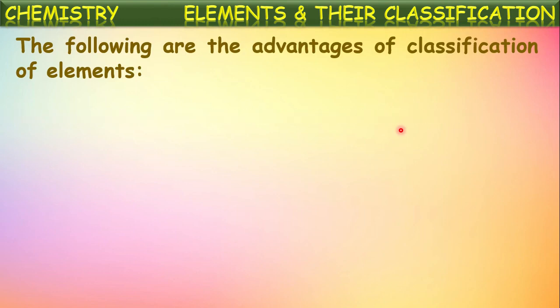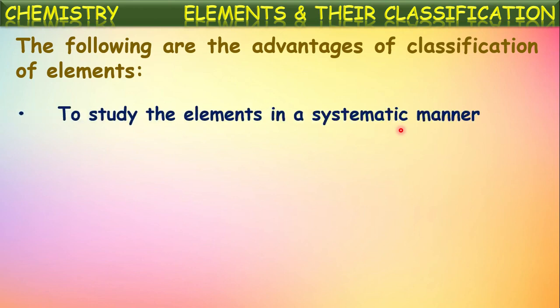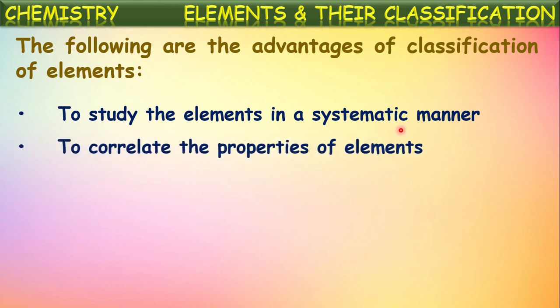Now let us see the advantages of classification of elements. We have seen the necessity for the classification of elements. By the classification, what kind of advantages are there? How did it become easy to remember the properties? To study the elements in a systematic manner, the classification made it easy to remember this and to correlate the properties of elements. By the classification, we can correlate the properties of one element with another element. The elements which are kept as one batch may have similar chemical properties.